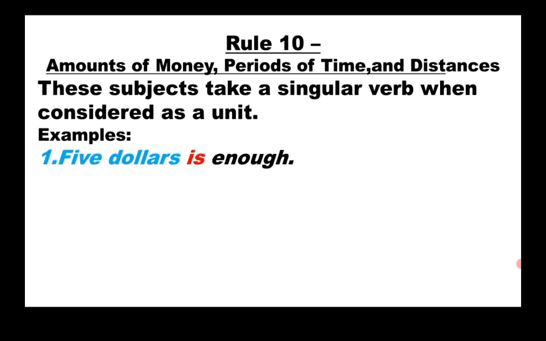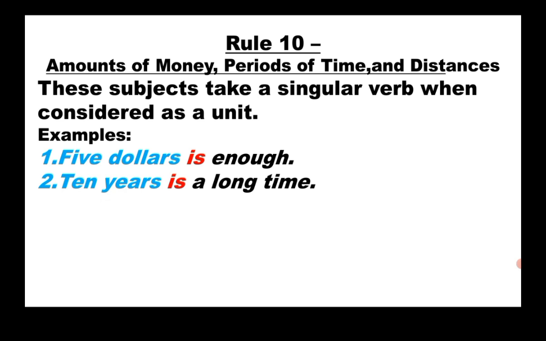Here $5 is a unit of money amount, so it should be considered a singular subject. So a singular verb is used here. 10 years is a long time. Here 10 years means one unit, not individual years. So when the period of time is taken as a unit, it should be considered a singular subject. Therefore, we use a singular verb.